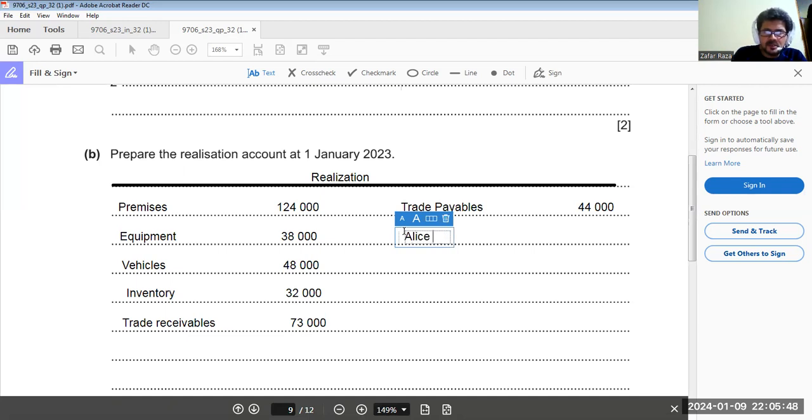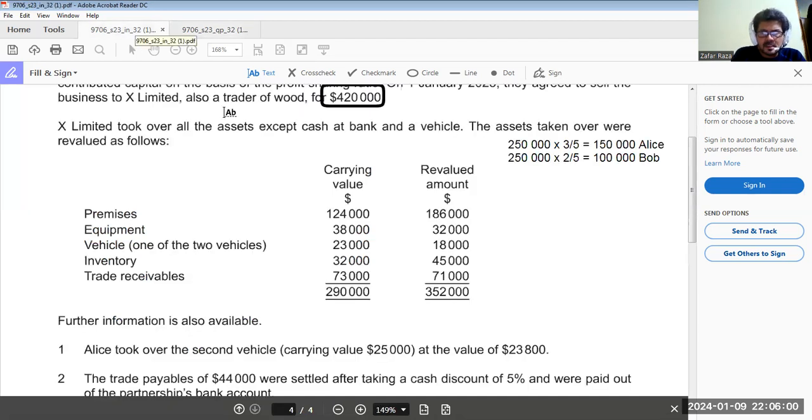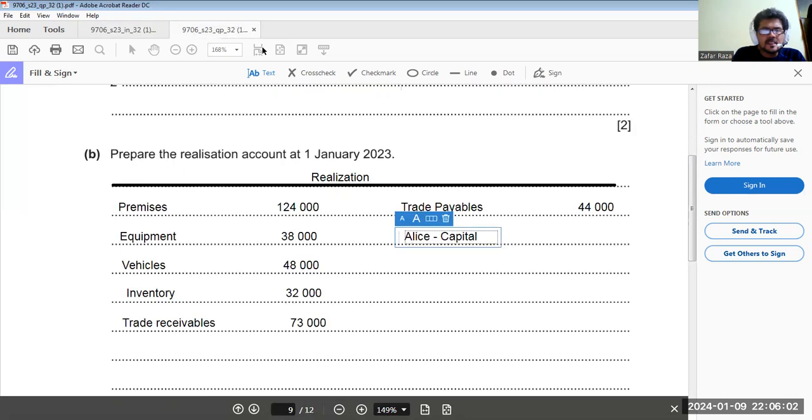So what we have to do is credit Alice capital, and that was taken up at how much? 23,800.